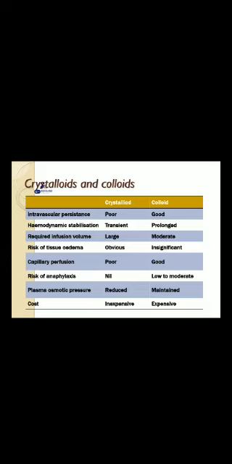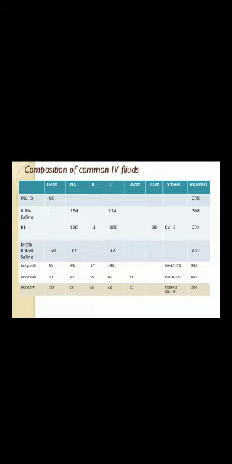But colloid, its intravascular persistence is very good because it's a protein-like mass. Its hemodynamic stabilization will be prolonged. Required infusion volume will be moderate. Risk of tissue edema is insignificant. Capillary perfusion is good, plasma oncotic pressure is maintained, and its cost is also high. So these are the components of IV fluid.